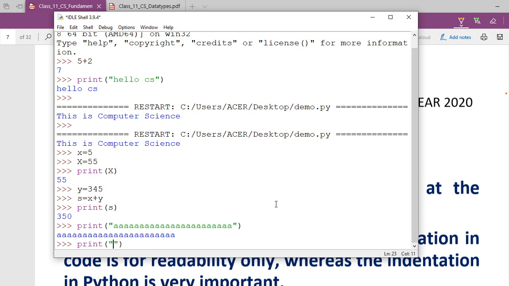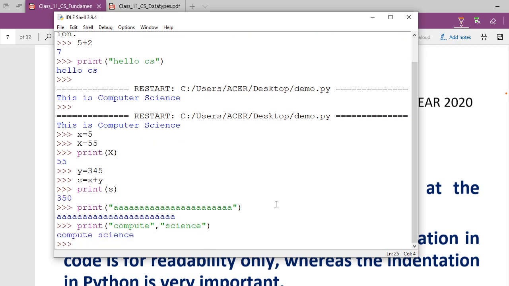Okay, now you see what I'm going to write. I'm going to write here print. Now you see multiple commands. I'm going to write here computer, okay, then I put a comma here, and then again in double quotes I'm writing science. Okay, with a comma. Then I'm pressing the enter key. See what is coming? Computer science is coming. The meaning here is that you can have multiple printouts, multiple captions, multiple outputs separated by commas.